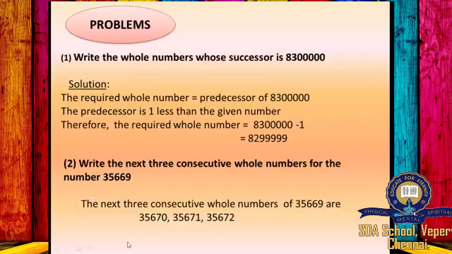The next question: write the next three consecutive whole numbers for the number 35,669. You have to add 1 to the given number. So it will be 35,670. The next number will be 35,671. And the next number will be 35,672.